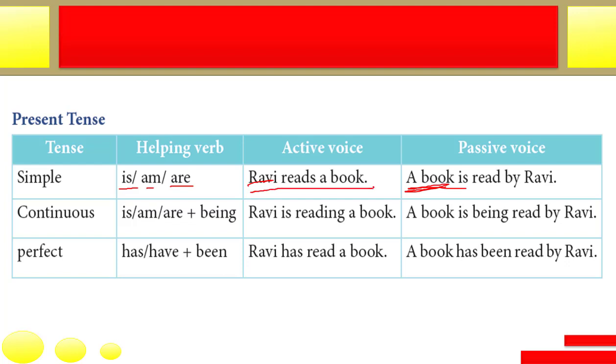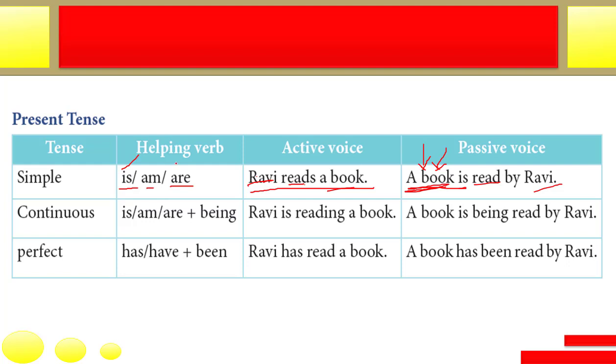Okay, so this is the sentence. Ravi reads a book. Simple present tense, reads a book. So everything will be there. Ravi will become object. A book is going to become subject, and this reads will become read. Okay, past participle is spelled the same, but its pronunciation is different. It's now read, and we say is because the subject is singular.